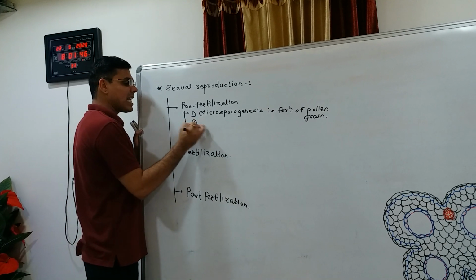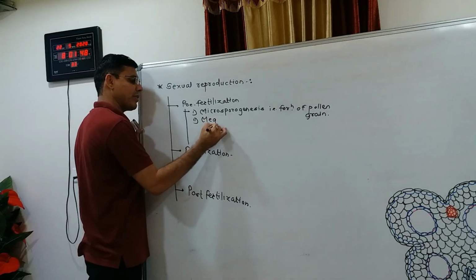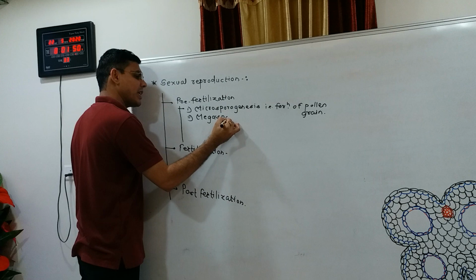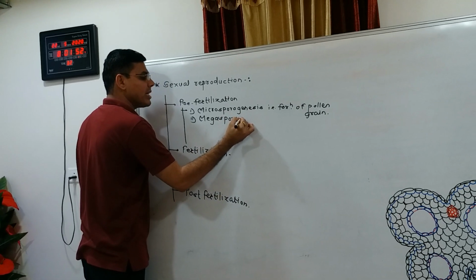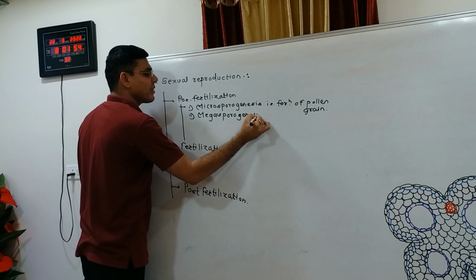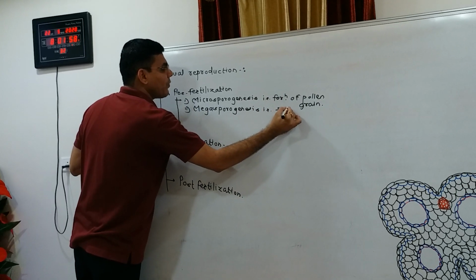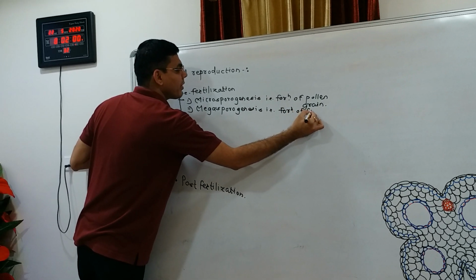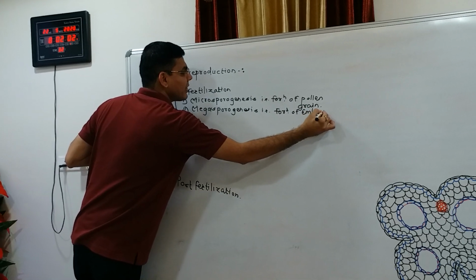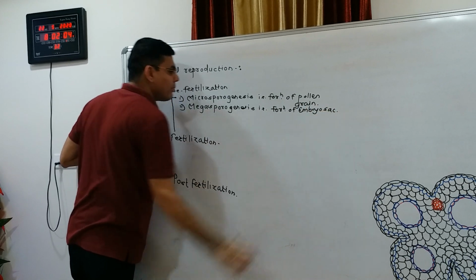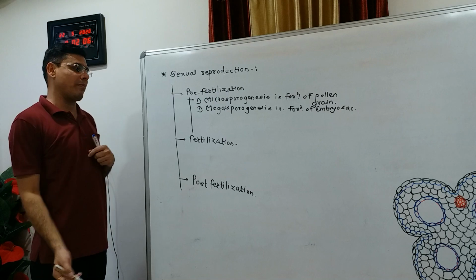Second, megasporogenesis, that is the formation of the embryo sac. The embryo sac is called the megaspore.